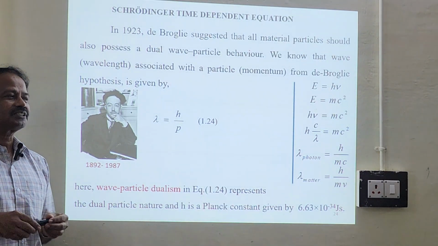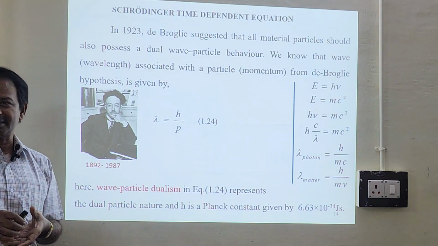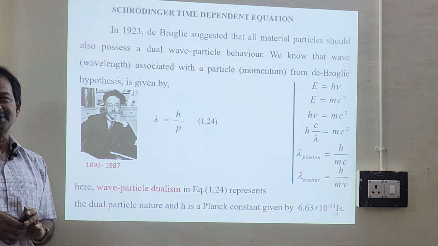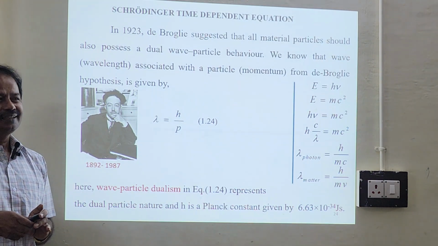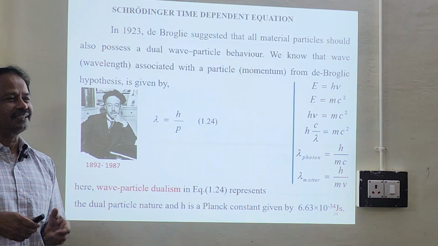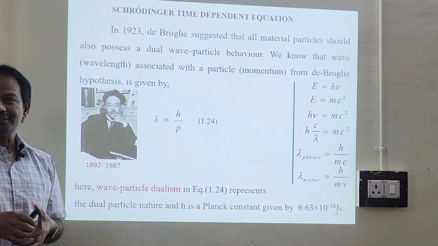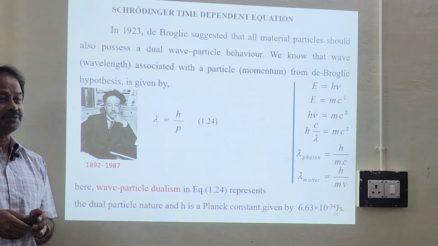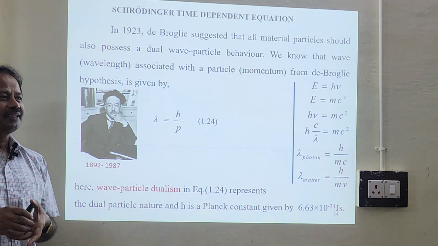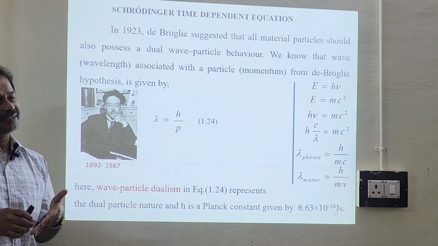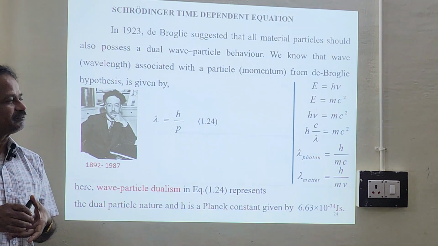So one of the professors asked him during the viva examination, can you prove it experimentally? At the time he said that X-ray diffraction was very famous in the year 1915.